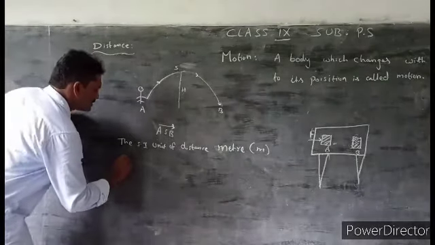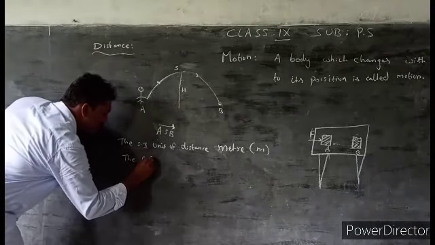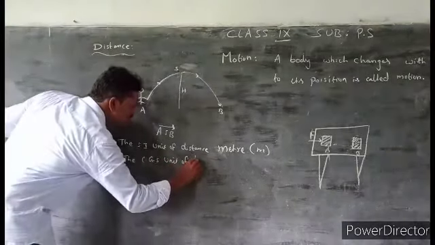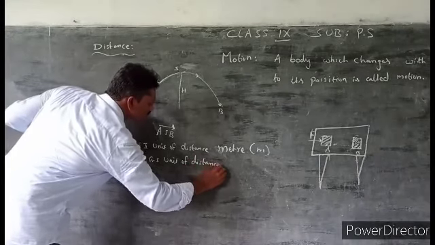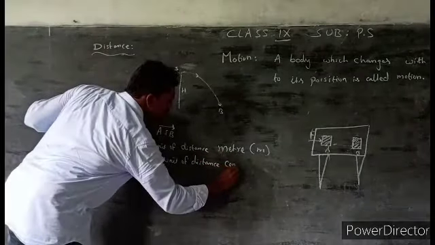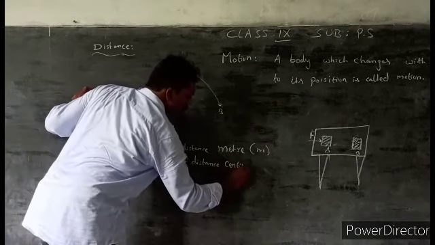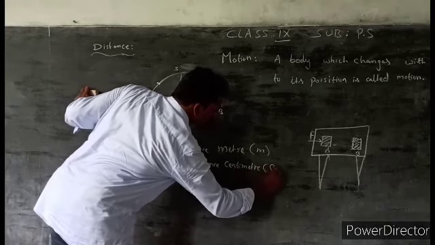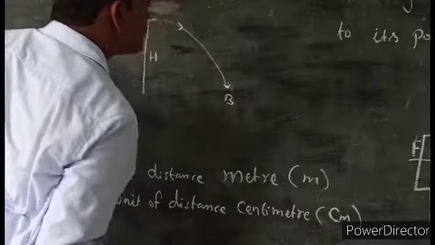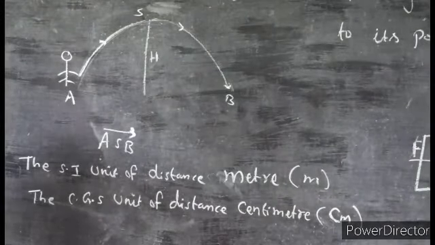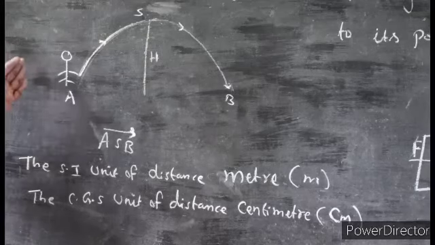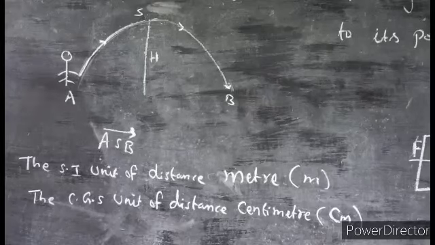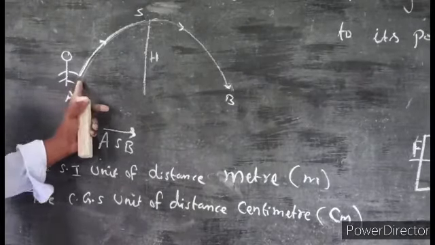The CGS unit of distance is centimeter, cm. So there is the distance. What is the definition of distance? The long length is known as distance. That means this direction.